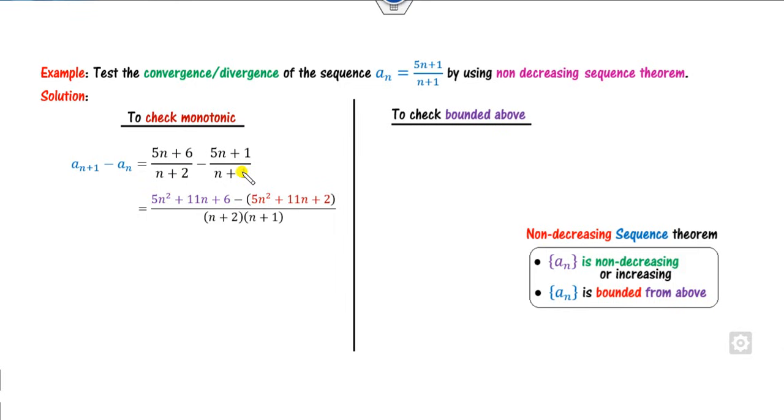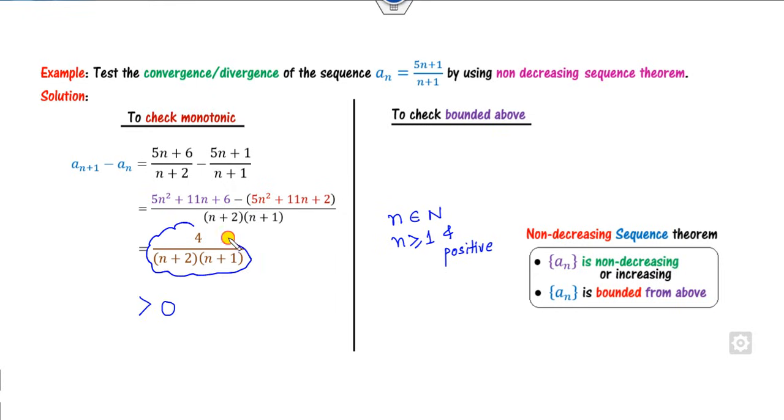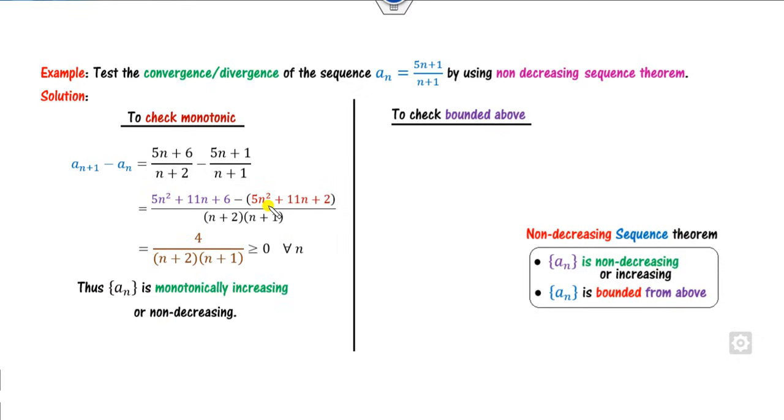Now you can take the LCM. You will get this expression. Now if you open them, this will be cancelled, and this will be cancelled, so the remaining expression will be here. Now your target is to prove that it is greater than 0. Since n is a natural number, n is greater than or equal to 1 and a positive number. So can you identify whether this term is always positive for each n? Yes, this is always positive. So it is always greater than or equal to 0 for all n. Hence the sequence is monotonically increasing, or monotonically non-decreasing. So the first property is satisfied.